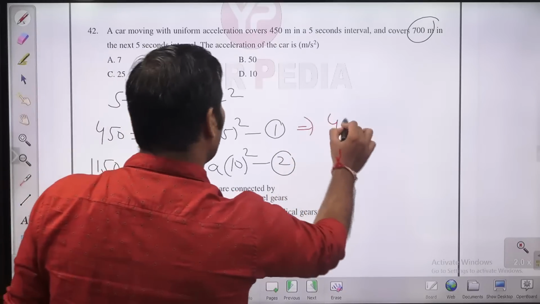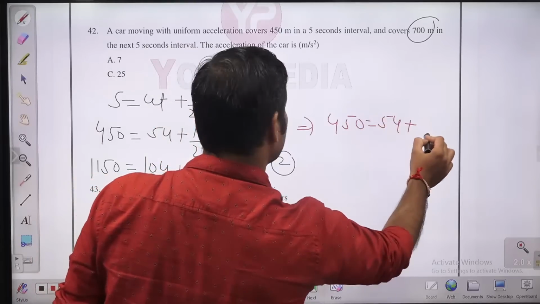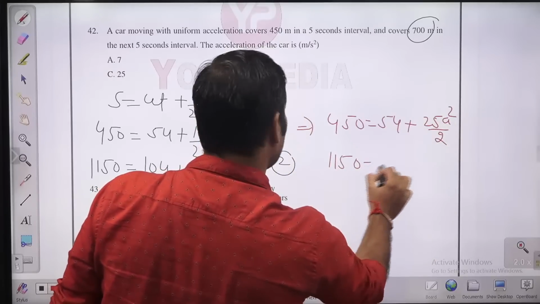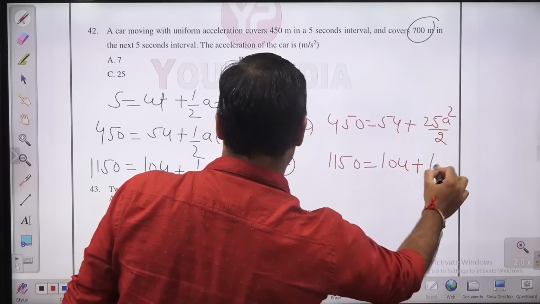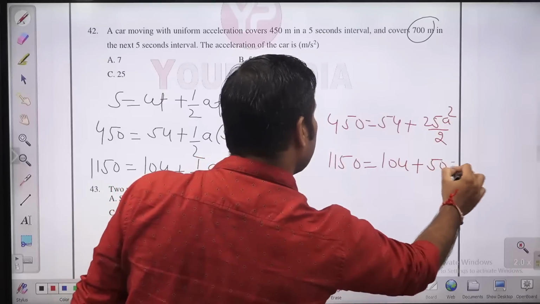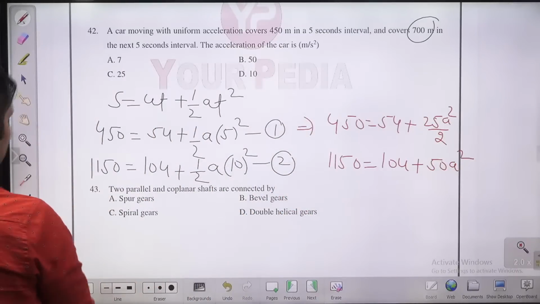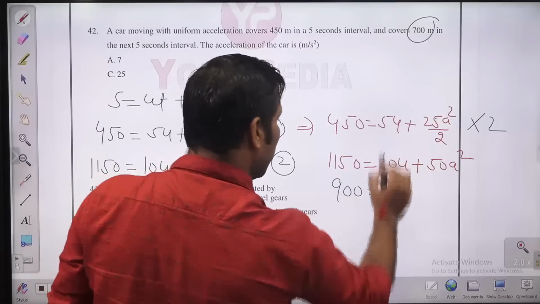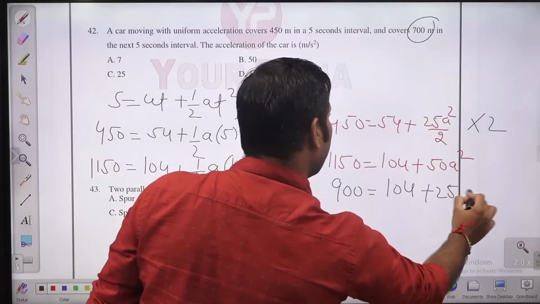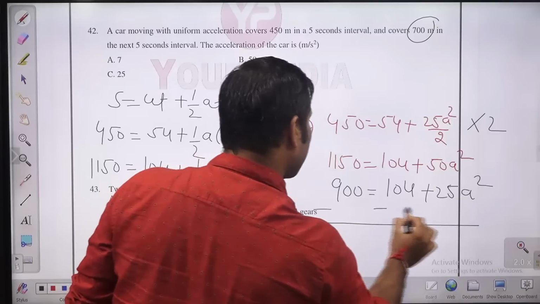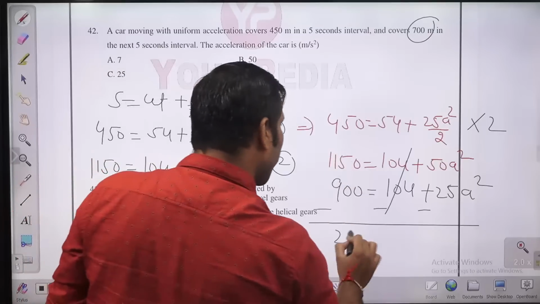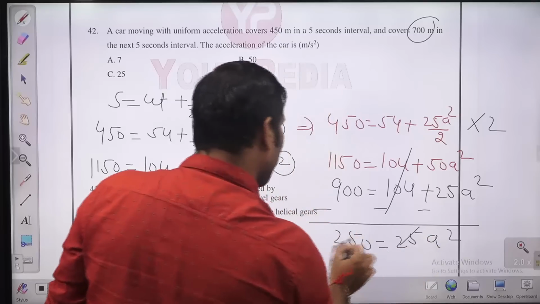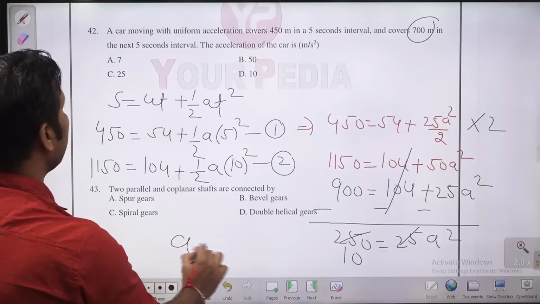Solving this, you will get two equations. Let me write it here. 450 equal to 5U plus 25A by 2... 1150 equal to 10U plus 50A. Okay, let me multiply the first with 2. So you will have 900 equal to 10U plus 25A. Solving this, you will get minus minus minus, this will be cancelled out. You will have 250 equal to 25A. So A is what? Acceleration A.